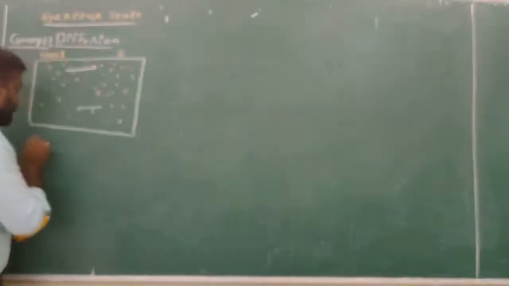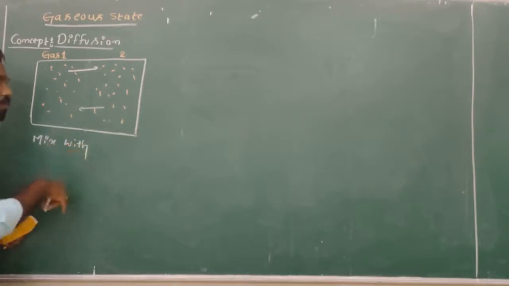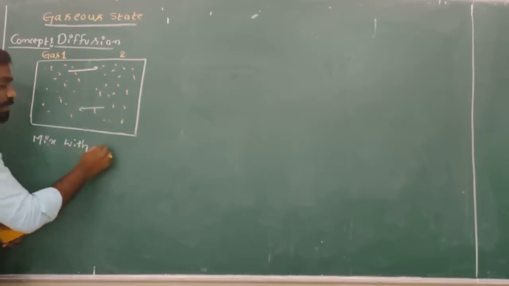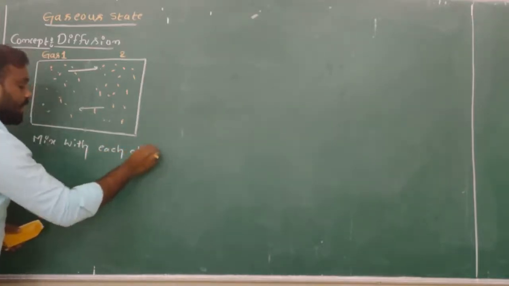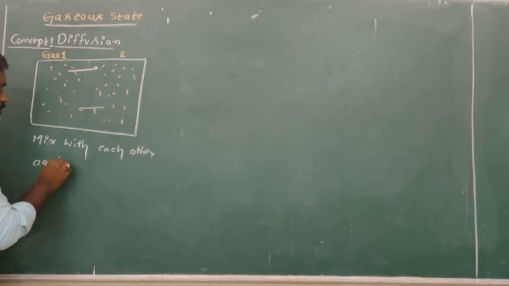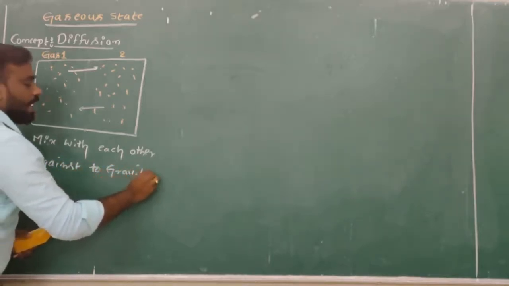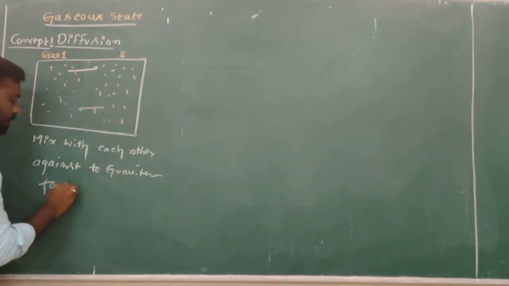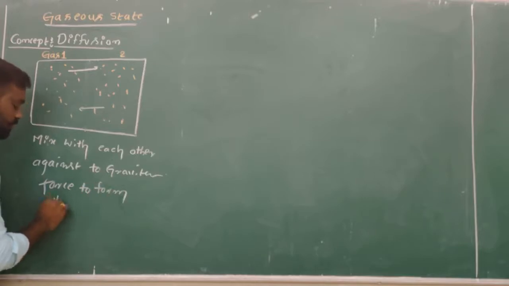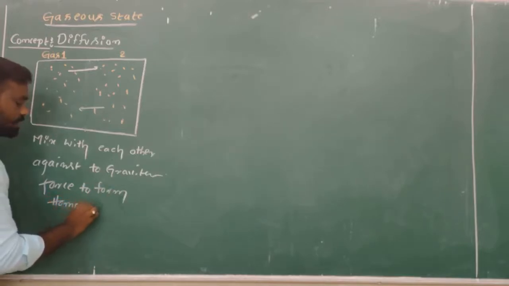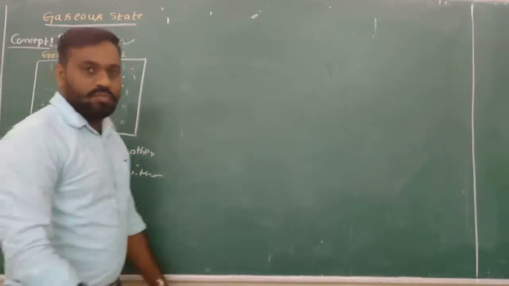Then both gases can mix with each other, against the gravitational force, to form a homogeneous mixture. That is called diffusion.